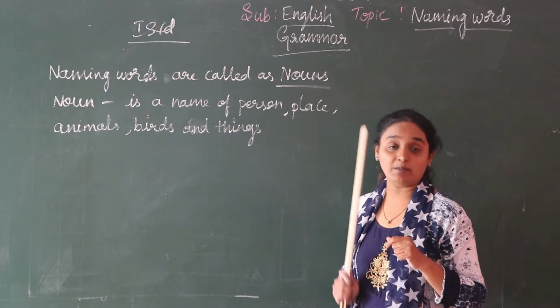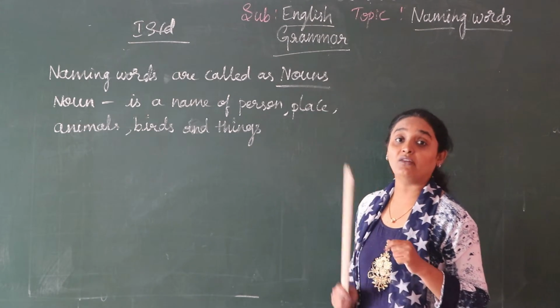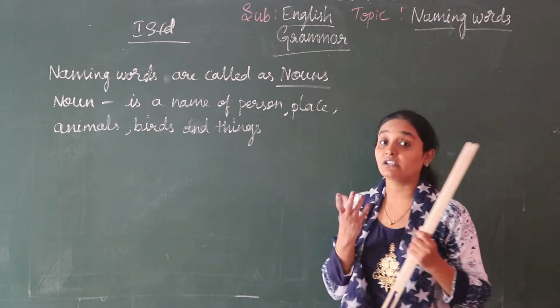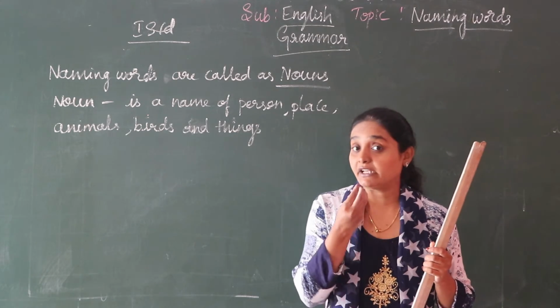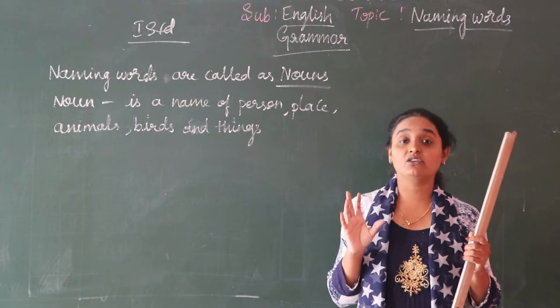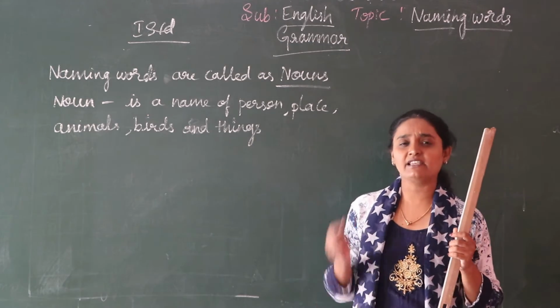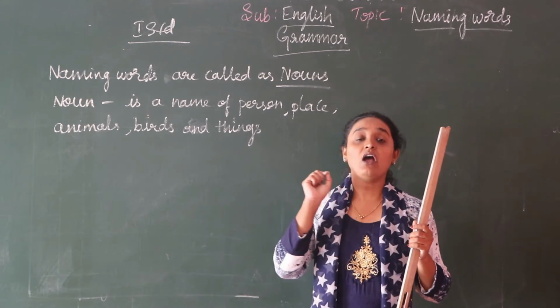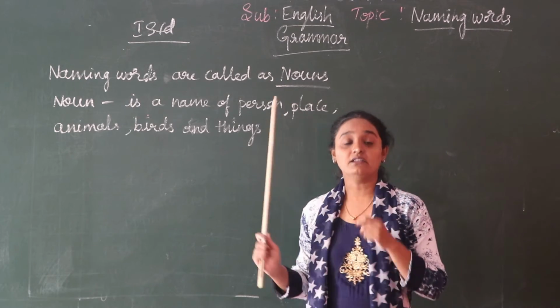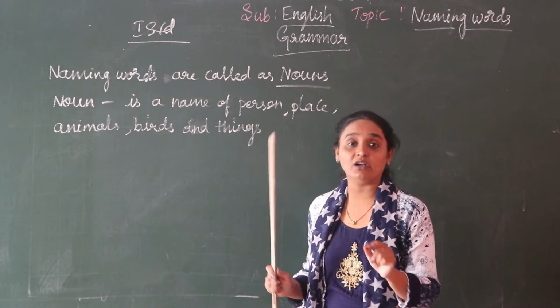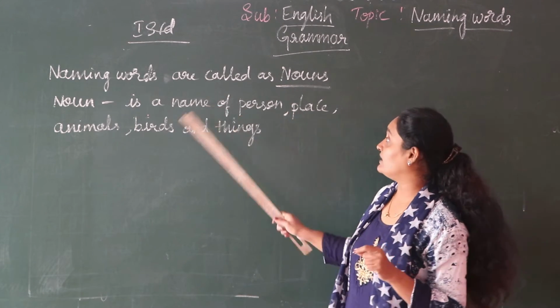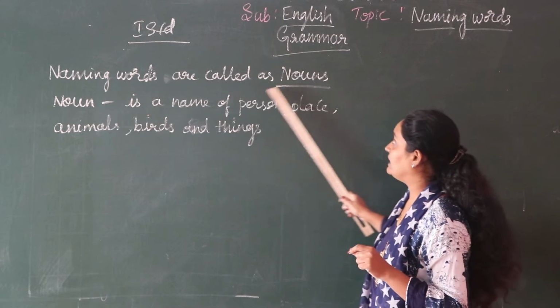So what will you write? Naming words. You should write the names of things. Any thing you write. Chocolate is also a noun, you are eating chocolate. Mobiles are nouns. Laptops, any desk, any pencil, eraser are also things, so they are known as nouns. It is a naming word. A noun is a naming word. So I say naming words are called nouns.